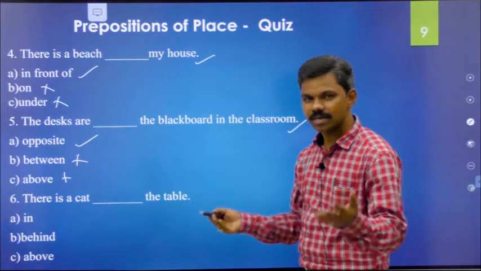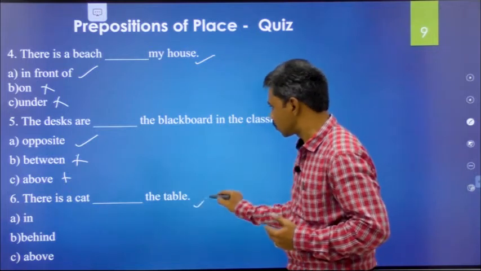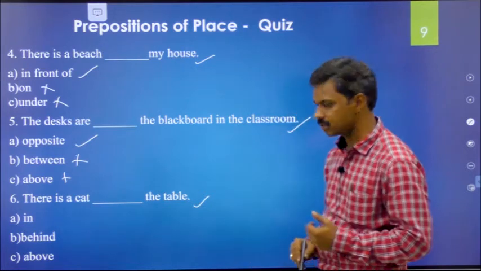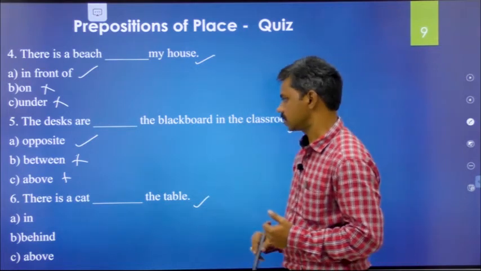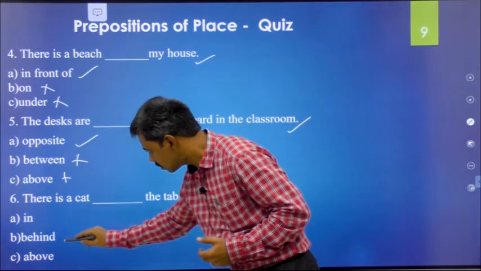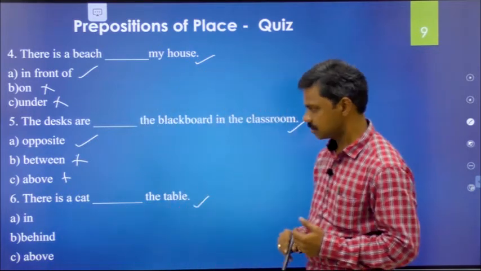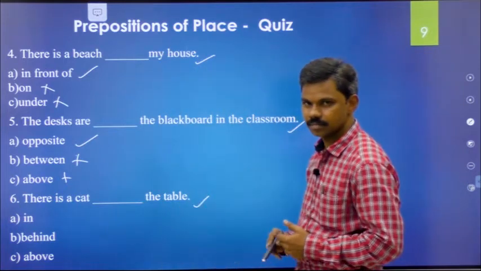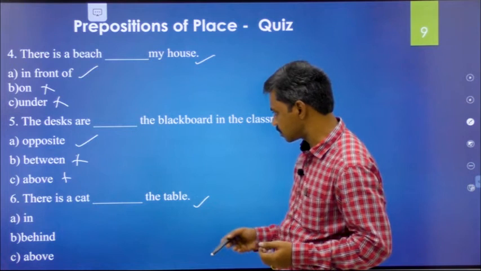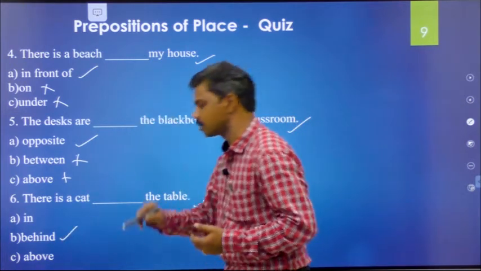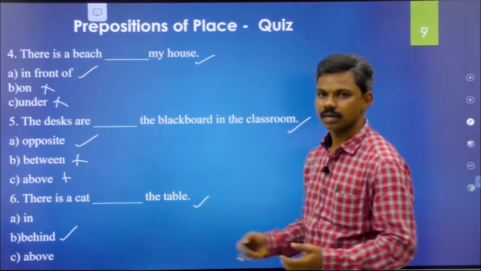Okay. Now let's come to the sixth one. There is a cat dash the table. In the table, behind the table, above the table. So here we can guess behind the table is the right option.